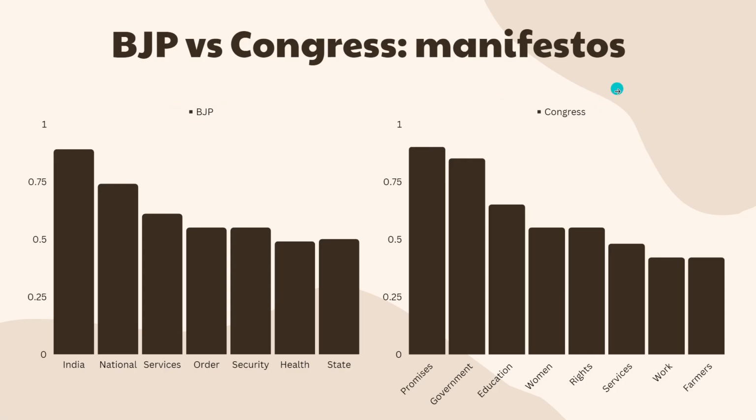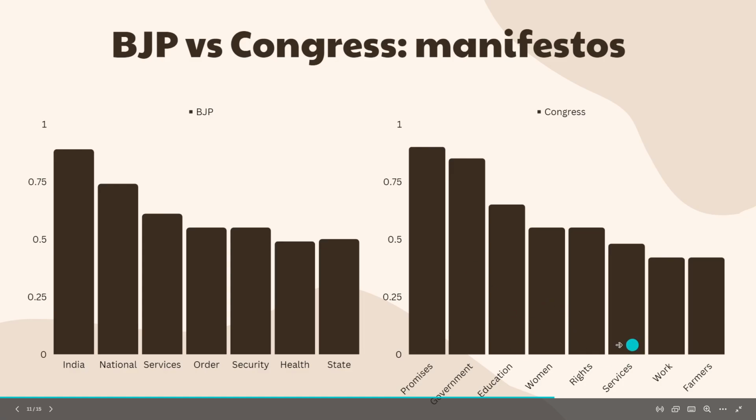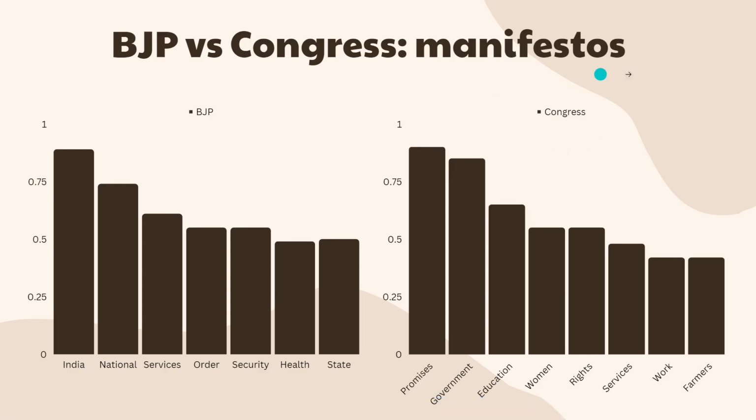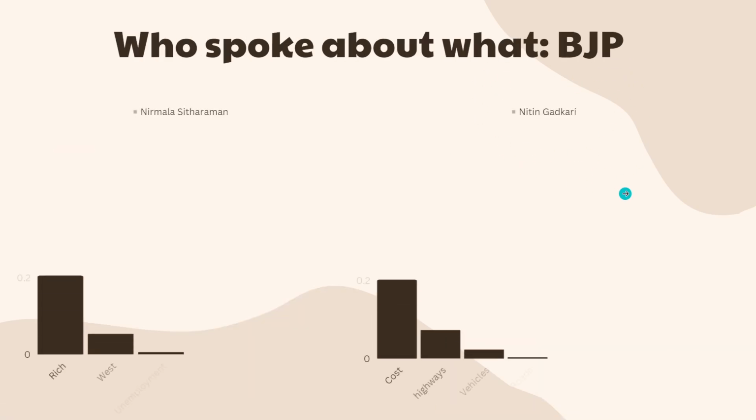Now, Congress is coming from a position of relative weakness where they're trying to assert that they could do better. So you see promises, education, women, and rights having more of an effect to them. You also see something like rights and women and services, where you can see that Congress tries to be a politically correct party as opposed to the BJP.